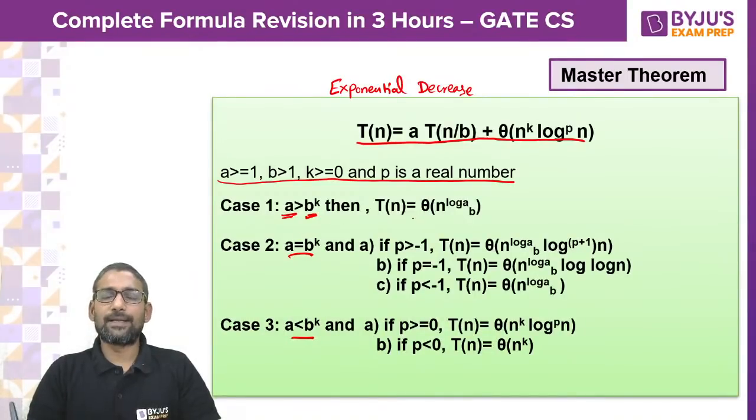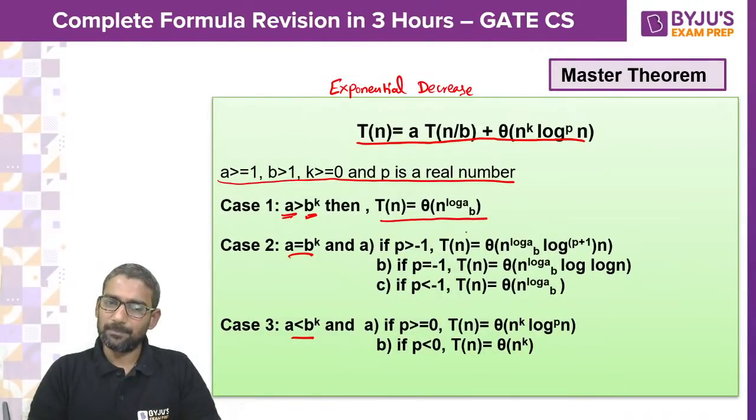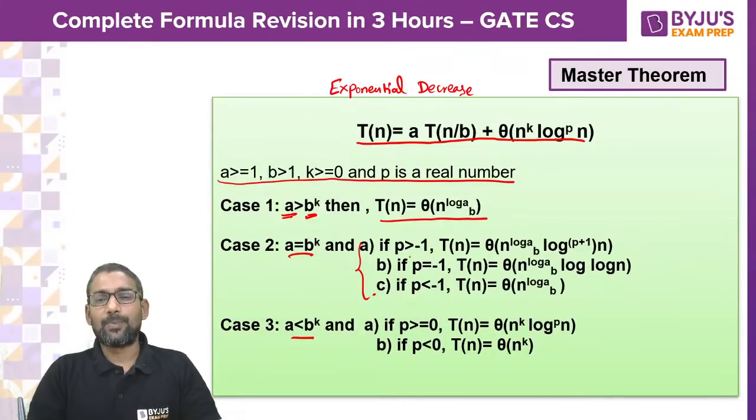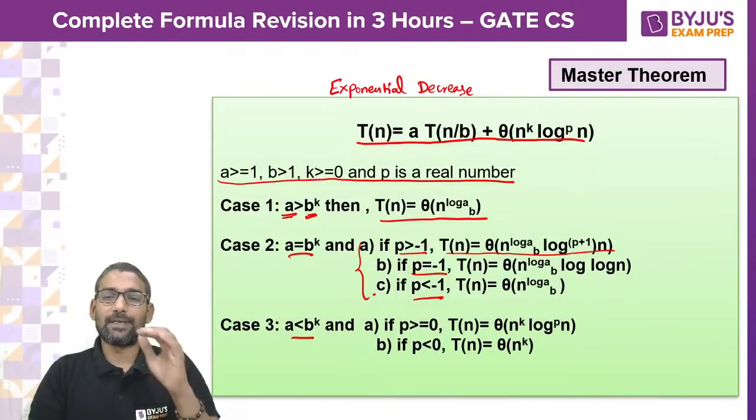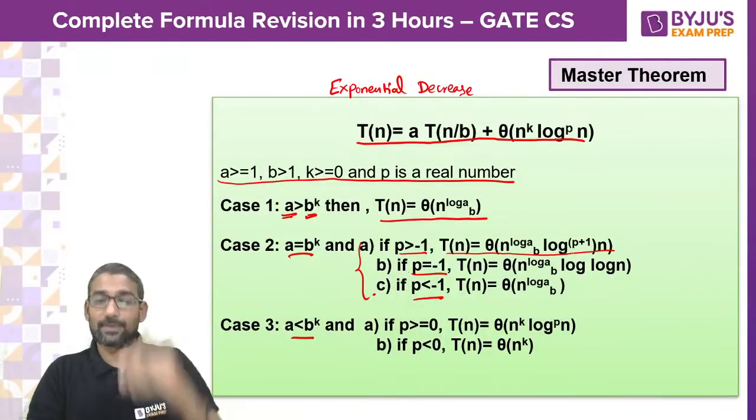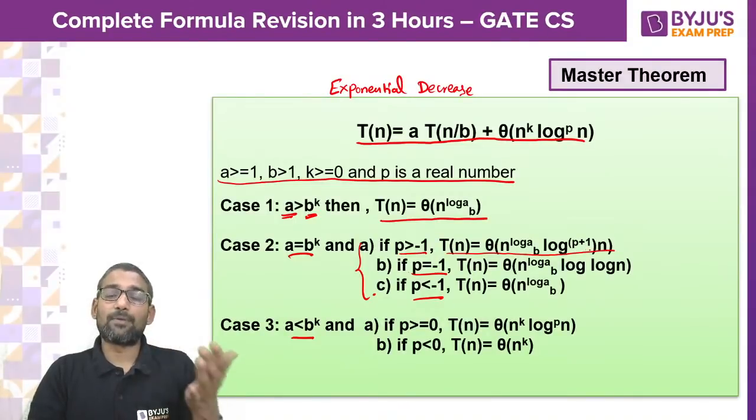When a is greater than b power k, simply the time complexity is theta of n to the power log a base b. If a equals b power k, we have three subcases: p can be greater than -1, equal to -1, or less than -1. If it is greater than -1, then it would be theta of n to the power log a base b, log to the power p plus 1 n. Here it is not log p, it is log to the power p plus 1 of n.